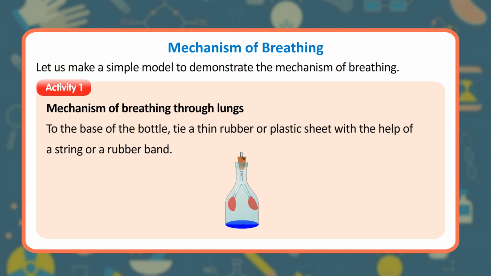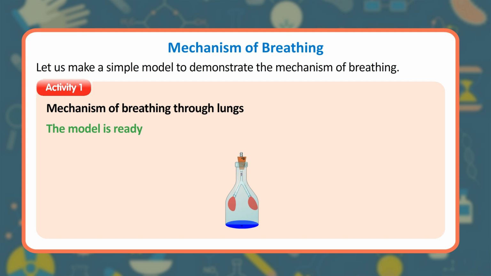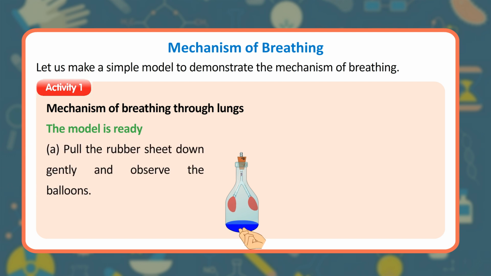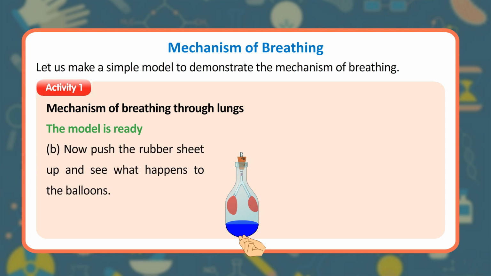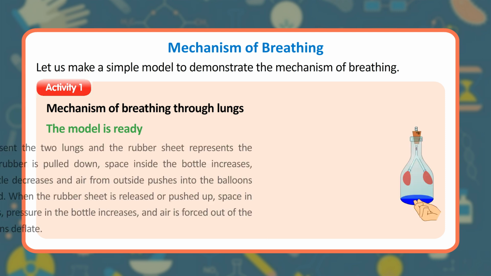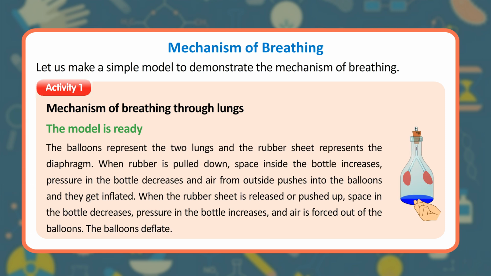To the base of the bottle, tie a thin rubber or plastic sheet with the help of a string or a rubber band. The model is ready. A. Pull the rubber sheet down gently and observe the balloons. B. Now push the rubber sheet up and see what happens to the balloons. The balloons represent the 2 lungs and the rubber sheet represents the diaphragm.